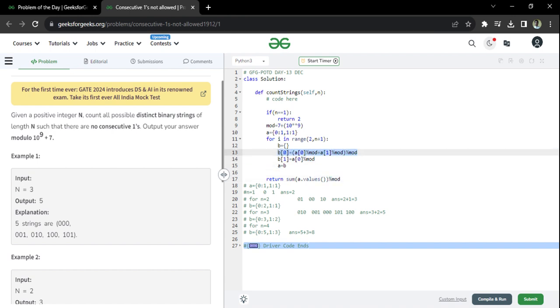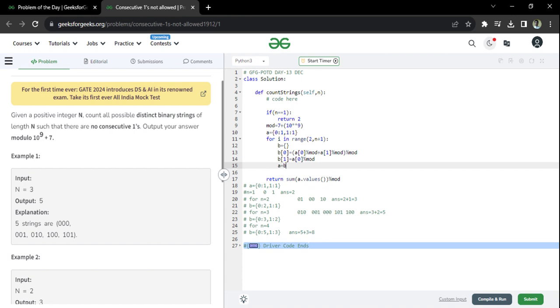Then finally, as I mentioned, b is always the latest one. A is the one step older than that. So before going to the next loop, what I'm doing is assigning a to b. Whatever b is having now, a will now point to it, and in the next loop b will be redefined. But the previous value of b is now with a. This is what is happening here. So when this loop ends, a and b will be pointing to the same thing.